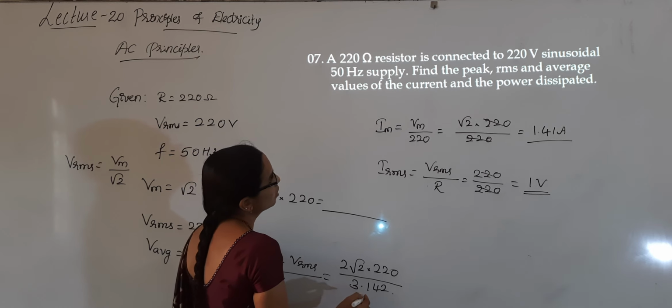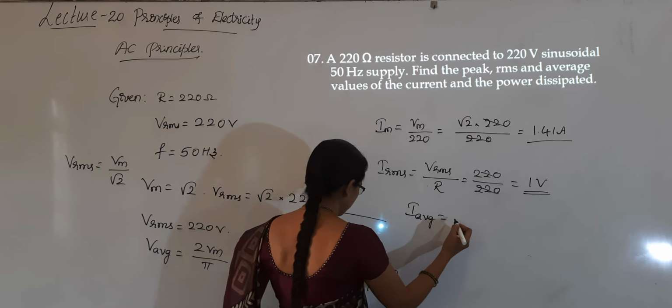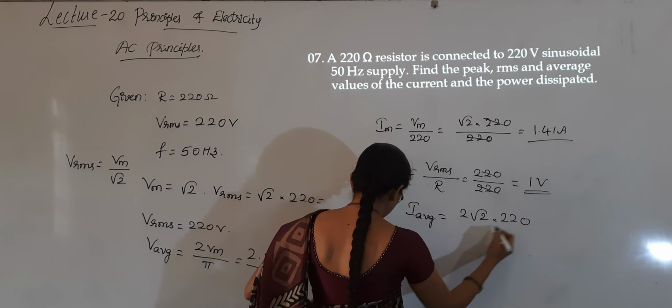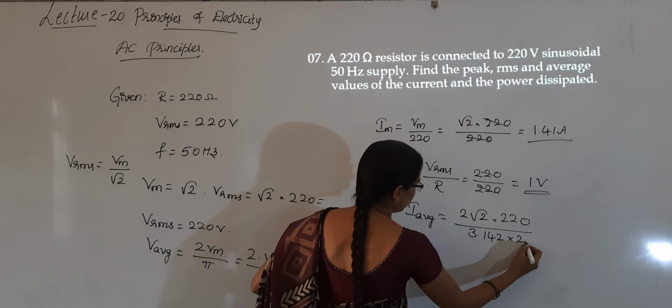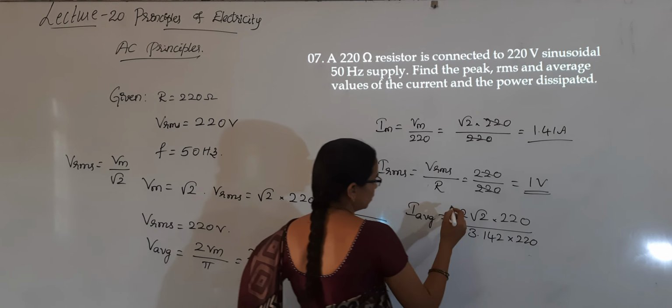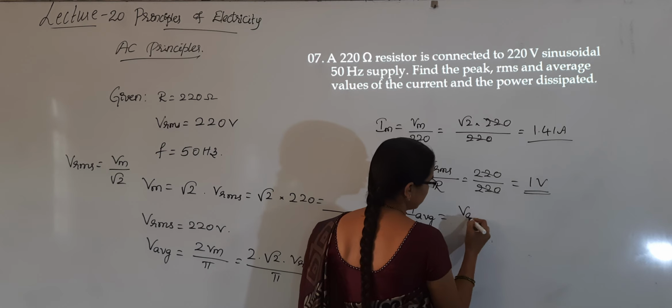And next, the average value. I average is equal to 2 root 2 into 220 divided by 3.142 into 220, that is, I average is equal to V average divided by the resistance value.